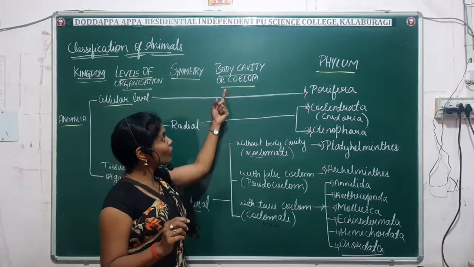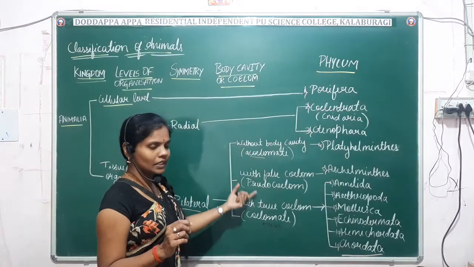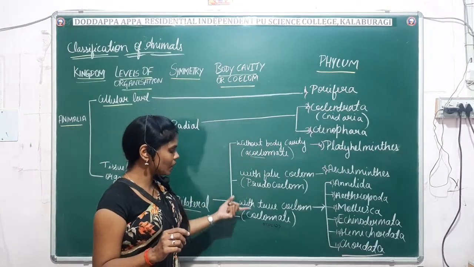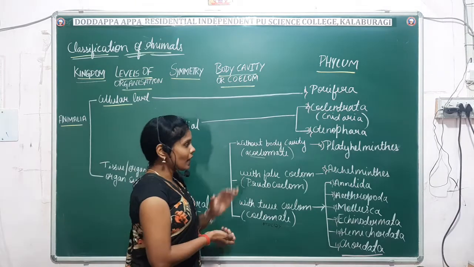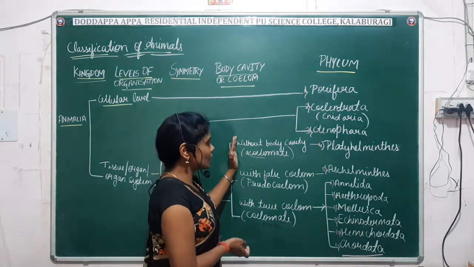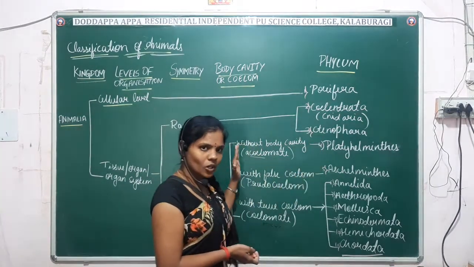Next comes, depending upon the coelom and the body cavity, there are three types: acoelomate, pseudocoelomate and coelomate. So which are the phyla which come under acoelomate? Platyhelminthes are acoelomate animals.